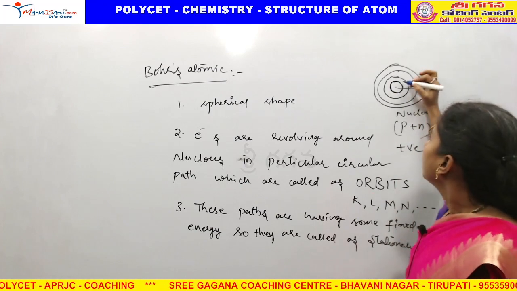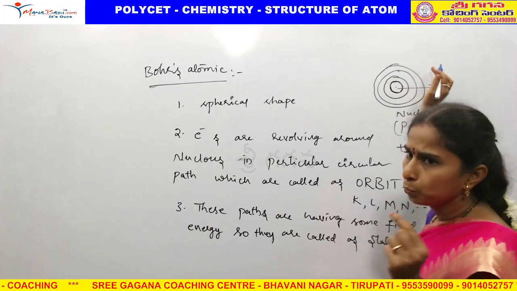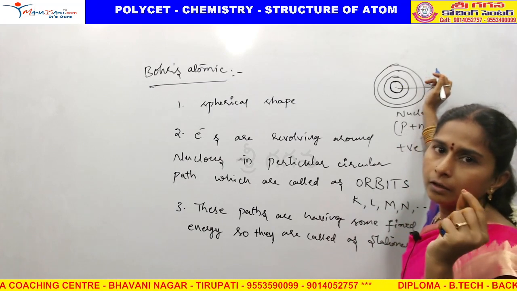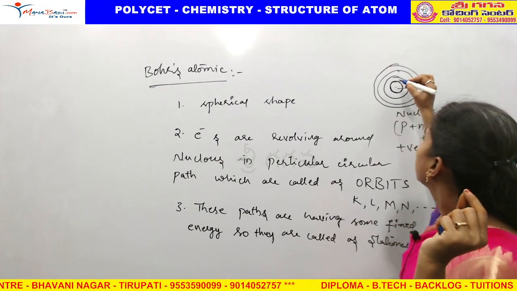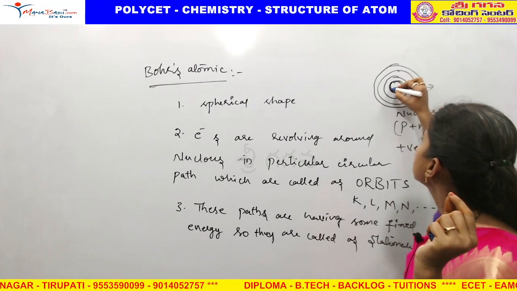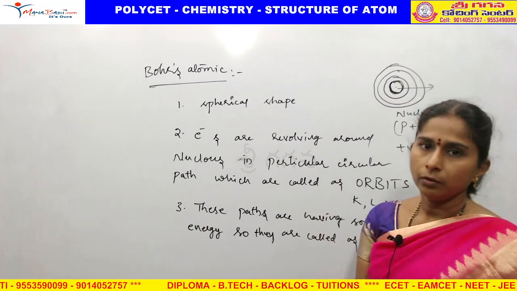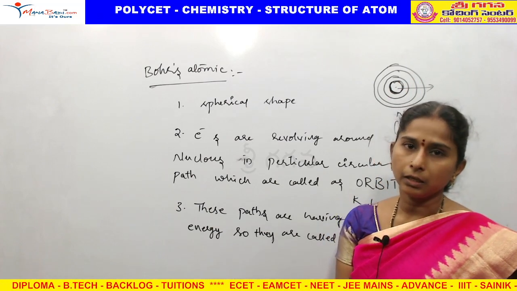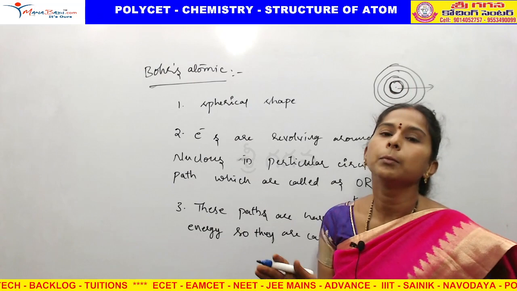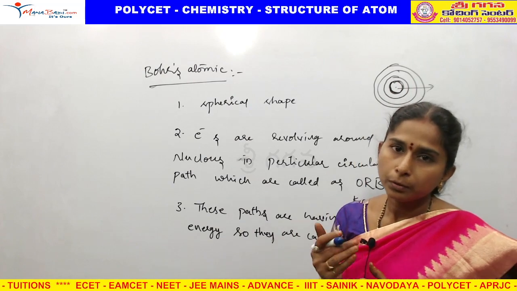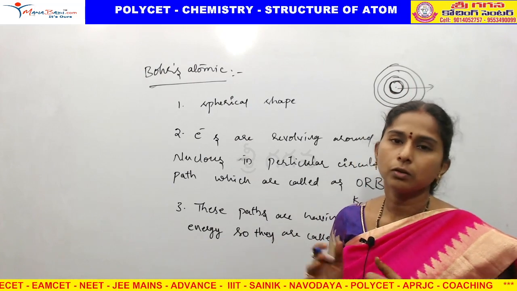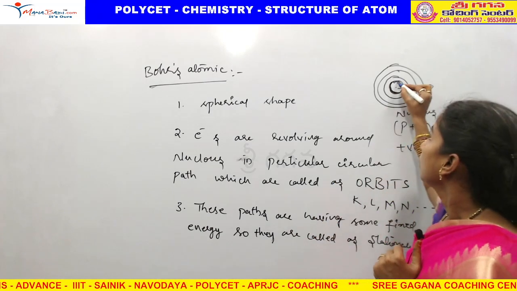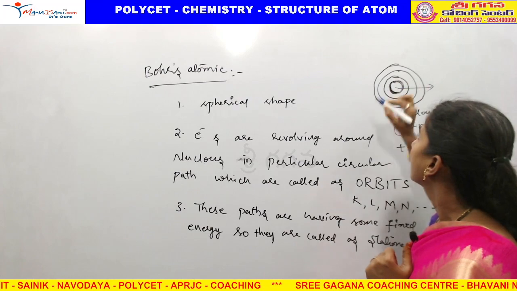So electrons have some energy to move. The minimum energy the electrons have is the energy with which they can rotate in the first shell. Means in the first shell, the energy they need is the minimum energy of an electron. Below that energy, an electron does not exist. So with minimum energy, they can rotate in the first orbit.